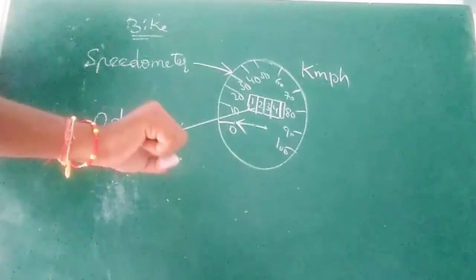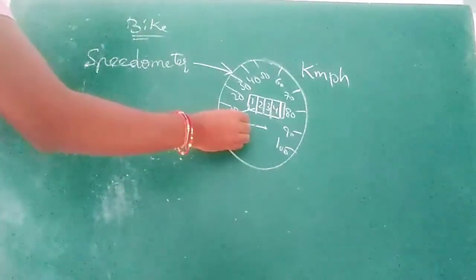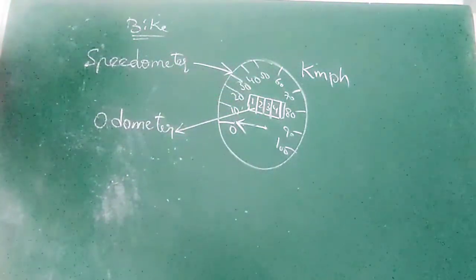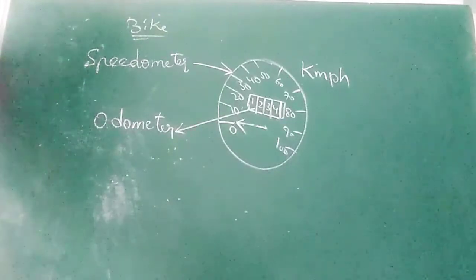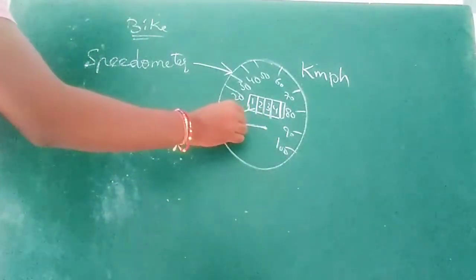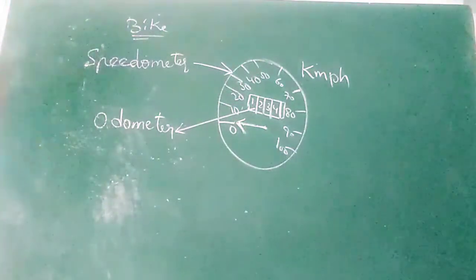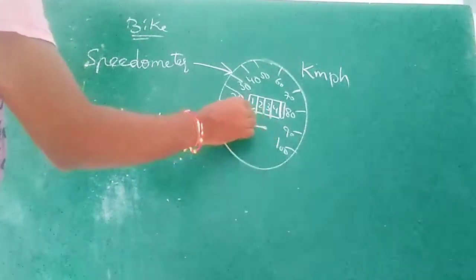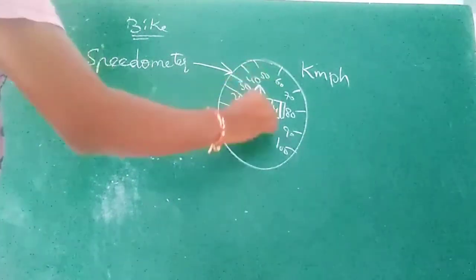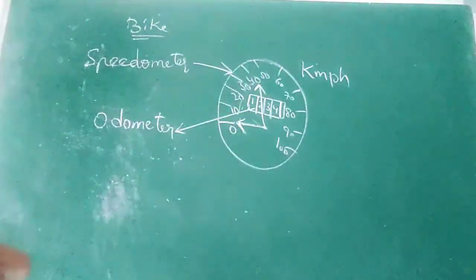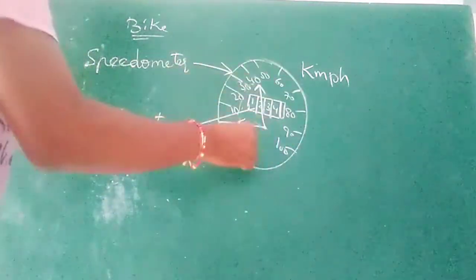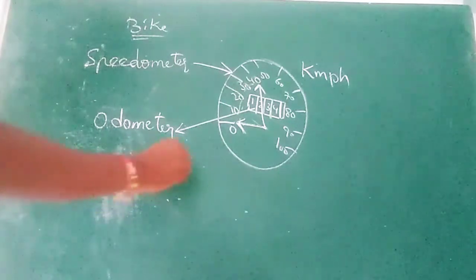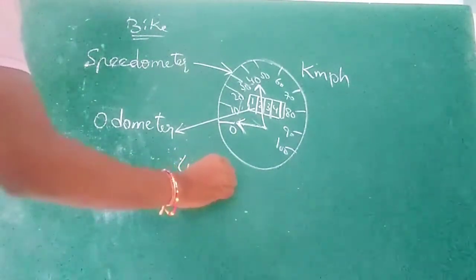Whenever you accelerate the vehicle, the needle rises from 0 to some particular value depending upon your speed. If the vehicle does not move, the needle is at 0, and if it moves, the needle changes its position, from 0 up to 40. If at a particular moment the needle is at 40, your speed at that position is 40 km per hour.